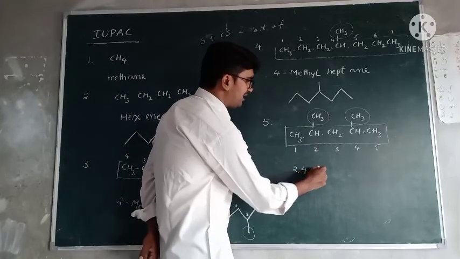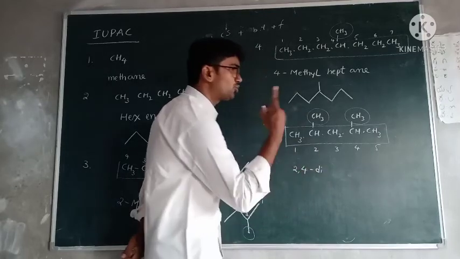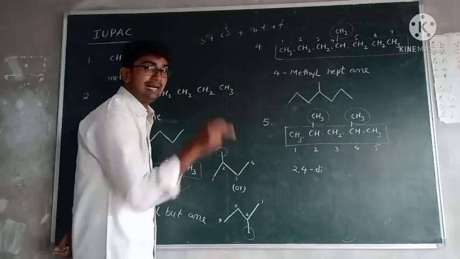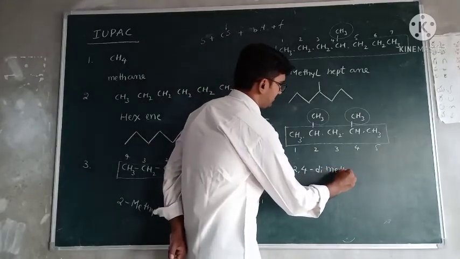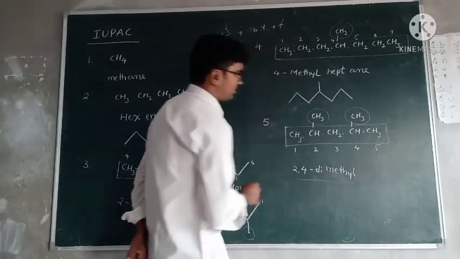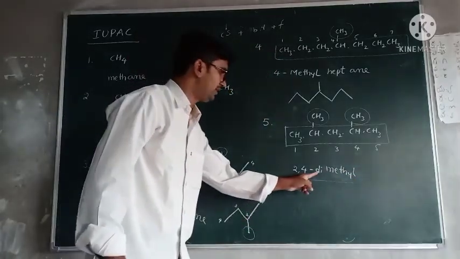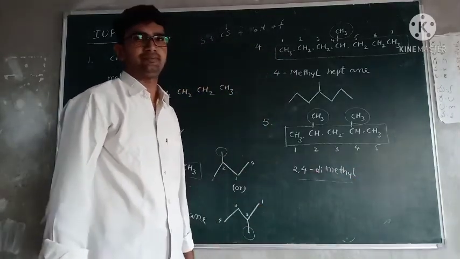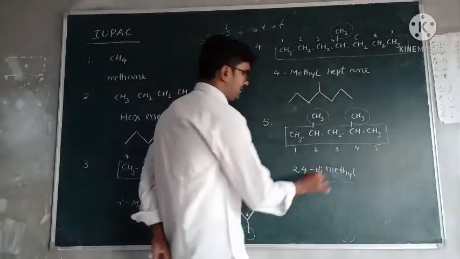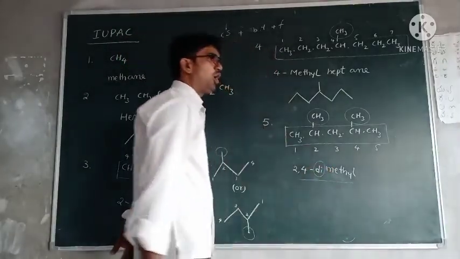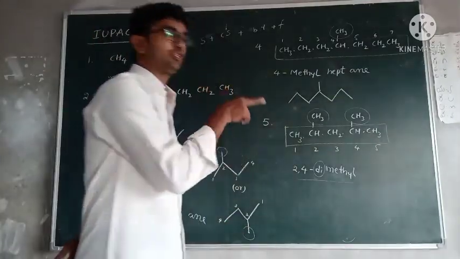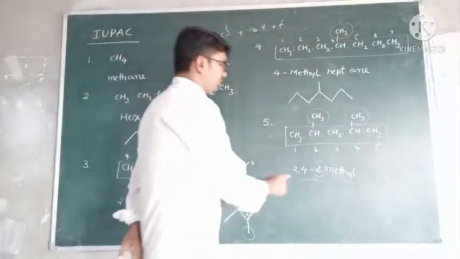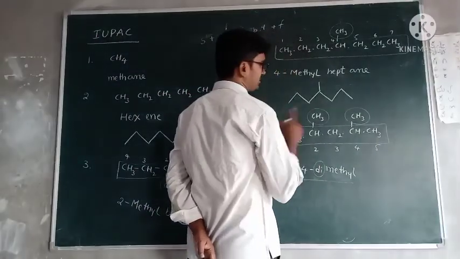These two are same, that's why I write di, which means 2. 2, 4 dimethyl. This part is most important because many students don't write this di. You must write how many and also write the positions. If the substitutions are same, 2, 4 dimethyl. Substitutions completed.